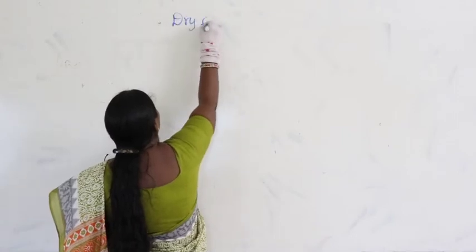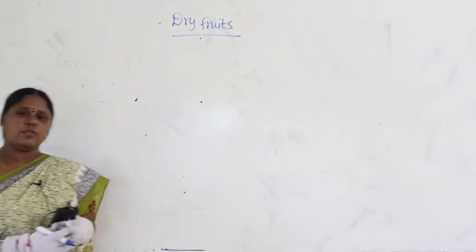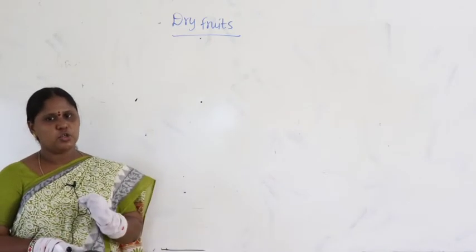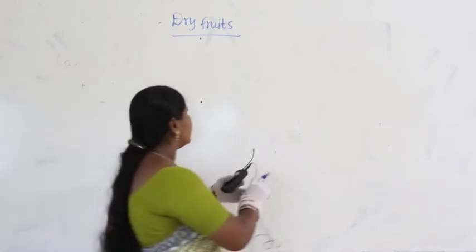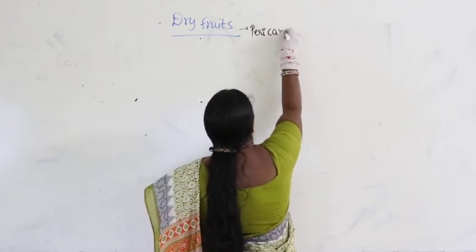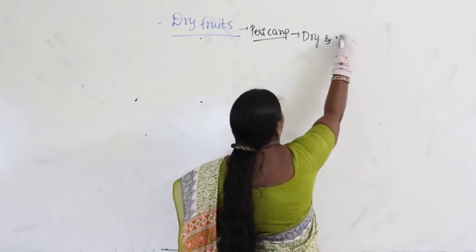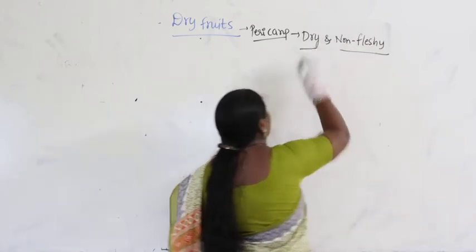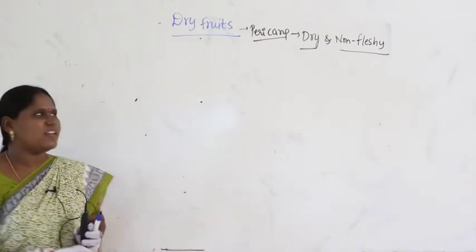So, let us take dry fruits. What are fleshy fruits? The pericarp is fleshy and juicy at the time of maturity. Now, coming to dry fruits, what is the nature of the pericarp? The pericarp is dry and non-fleshy. The pericarp completely becomes dry and moreover it is non-fleshy.